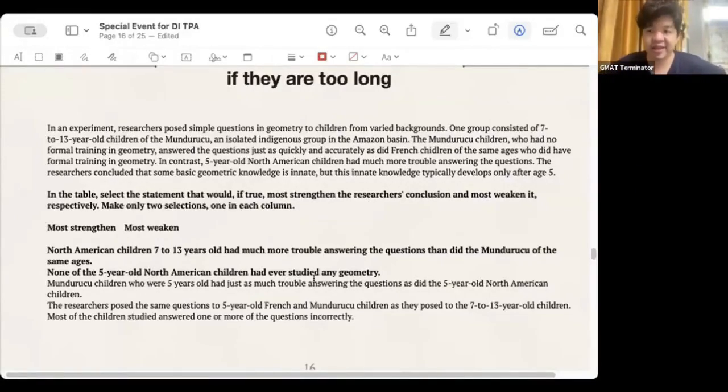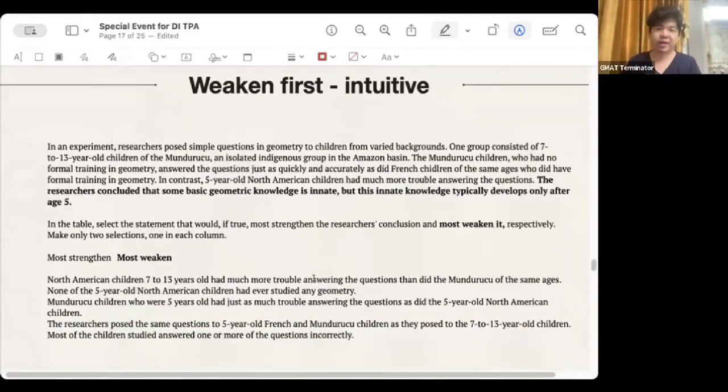In a study, in the experiment, the researchers picked simple geometry-related questions and gave them to children from different backgrounds. One group of students was composed of children aged 7 to 13 from a place called M. What is this place? They were from a primitive tribe in the Amazon. They actually had no geometry training. There were no geometry courses in the Amazon primitive tribe, but their speed and accuracy in answering were much faster than those in France. Compared with French children aged 7 to 13, the French children who'd learned geometry performed much better than those in France.